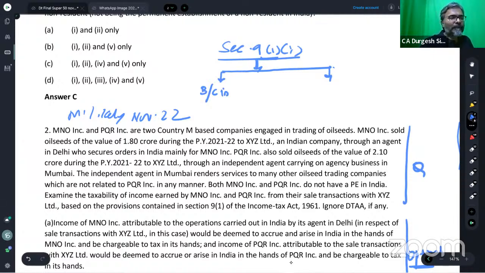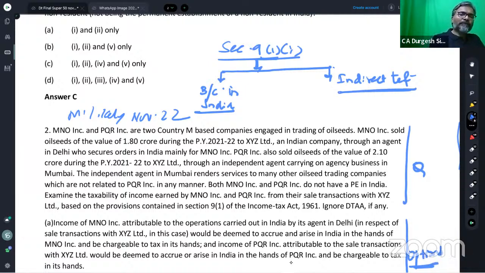Because of this section 9(1)(i), we say that the income is deemed to accrue in India. The first one is the business connection in India. And the second one, students, is the indirect transfer.